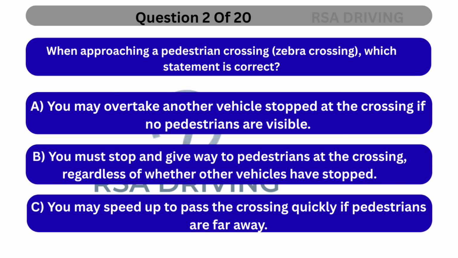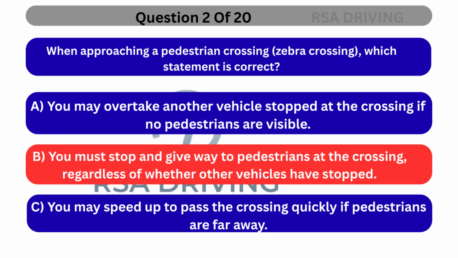Question 2. When approaching a pedestrian crossing, zebra crossing, which statement is correct? A. You may overtake another vehicle stopped at the crossing if no pedestrians are visible. B. You must stop and give way to pedestrians at the crossing, regardless of whether other vehicles have stopped. C. You may speed up to pass the crossing quickly if pedestrians are far away.